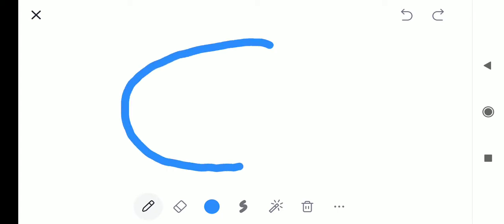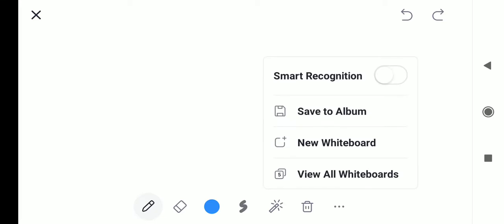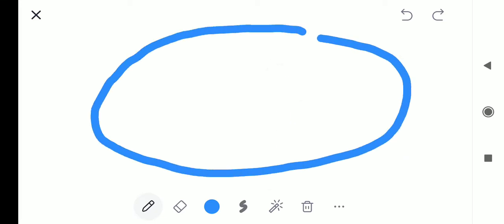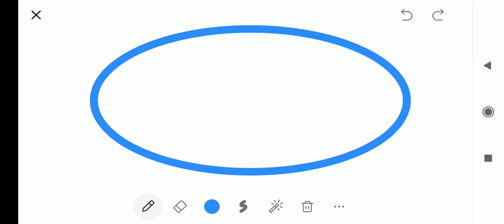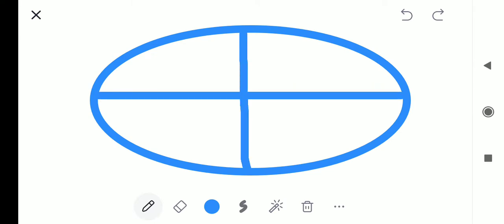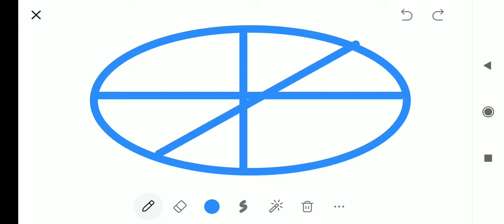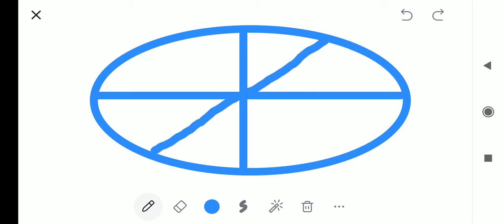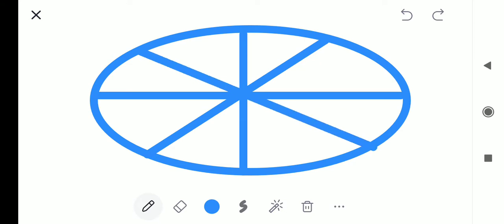Now, where do we use rational numbers in our daily life? Suppose we take a circle. This is a pizza. Let's suppose a member bought a pizza. How many parts have I divided in the figure? 1, 2, 3, 4, 5, 6, 7, 8.